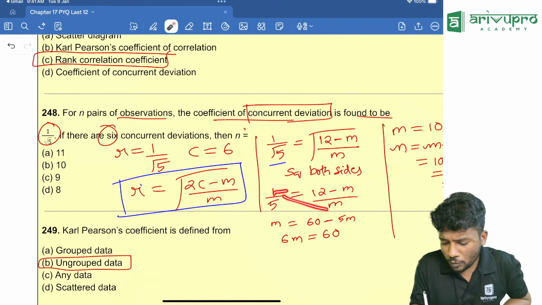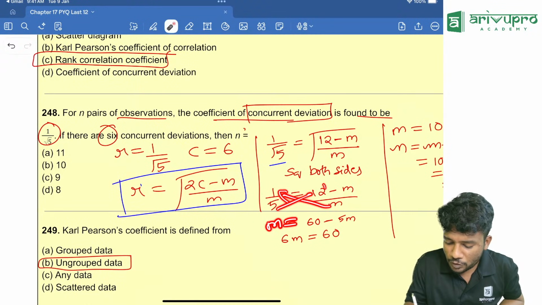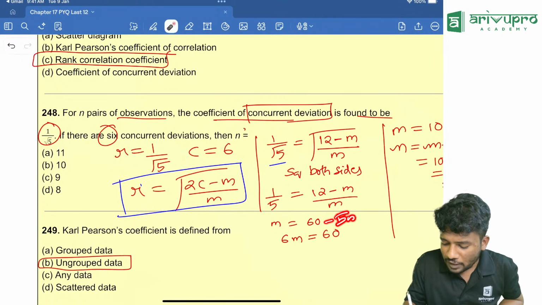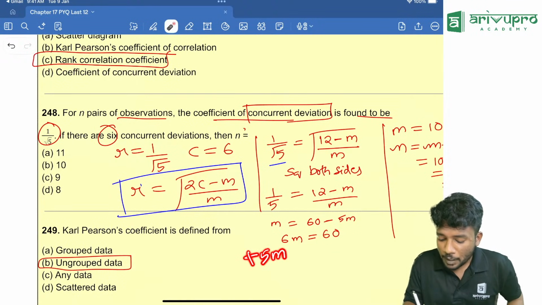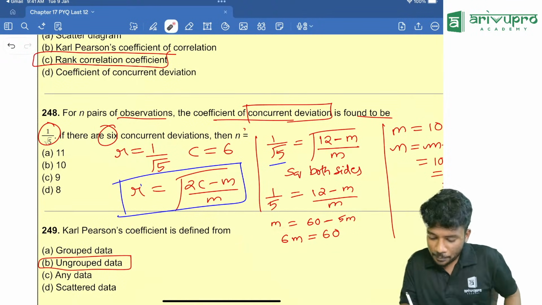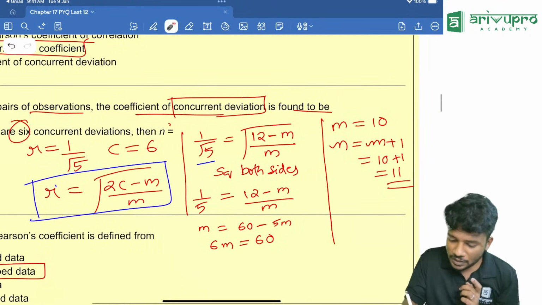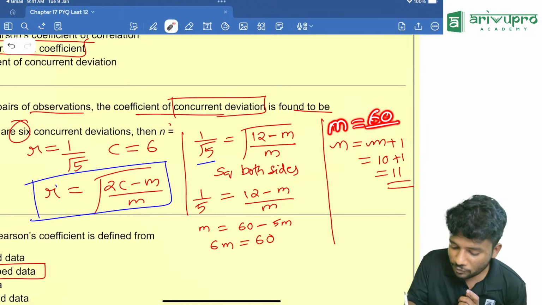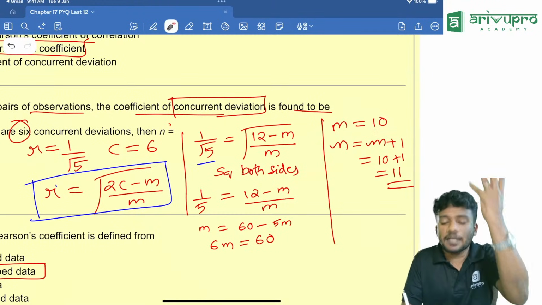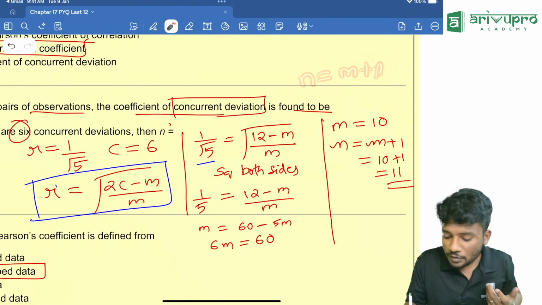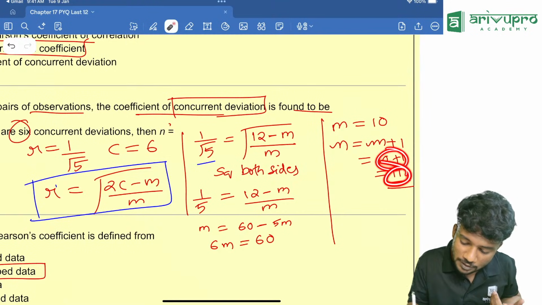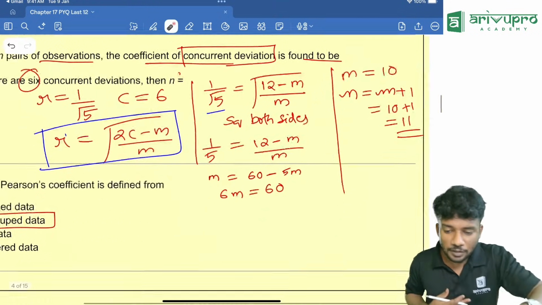What are we going to do now? Cross multiplying, m is equal to 5 into 12, which is 60, minus 5m. This minus 5m goes to the other side and becomes plus 5m plus m. That is 6m is equal to 60. From this, m is equal to 60 divided by 6, which is nothing but 10. Then n is nothing but m plus 1. Sorry, n is equal to 11. Okay, Pawan, got it?